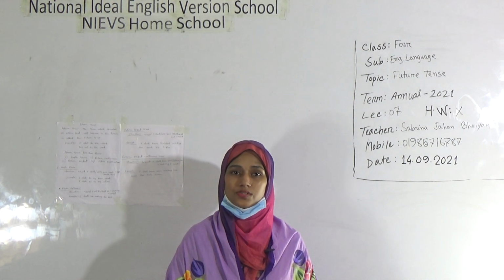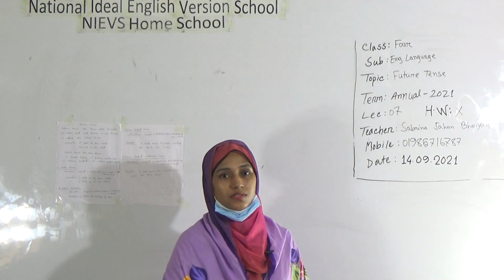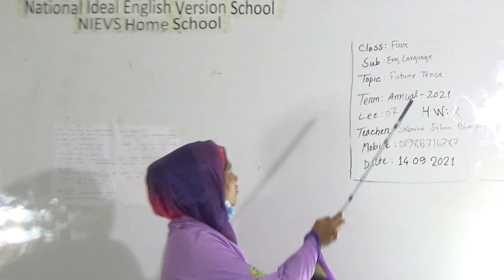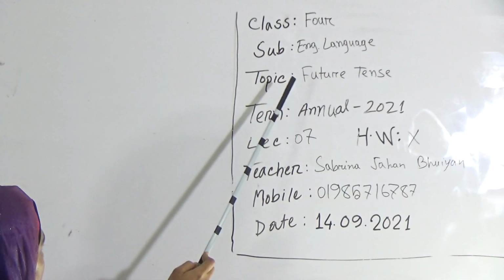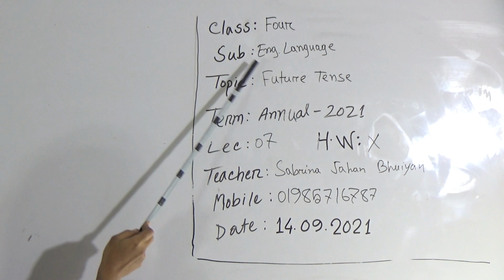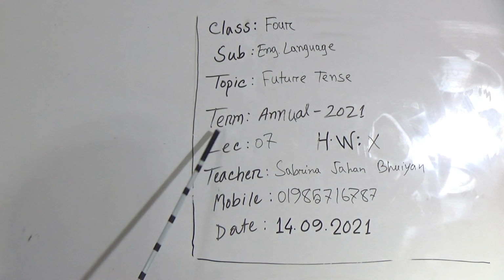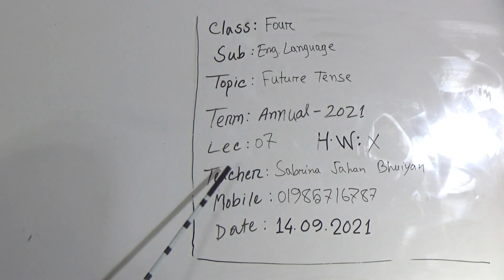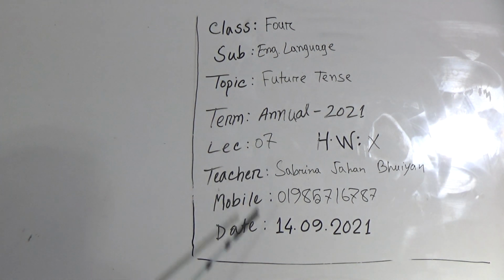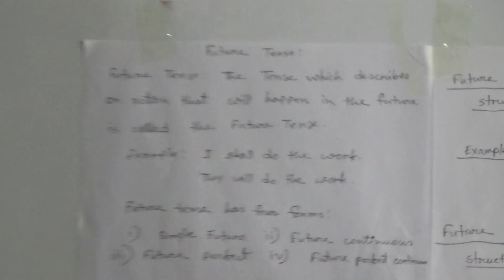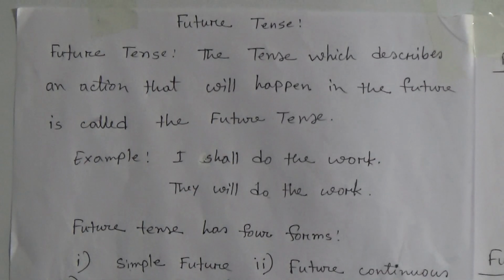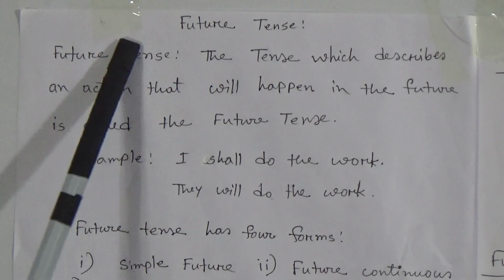Dear students, today I am going to take English language class for the students of class 4. Here our subject is English language and our today's topic is future tense. This is our annual term lecture number 7. Now we are going to start our today's class. Please follow the board.